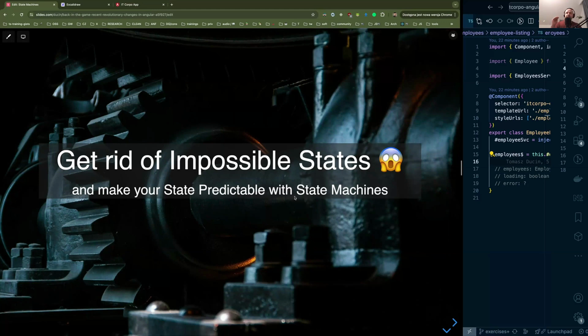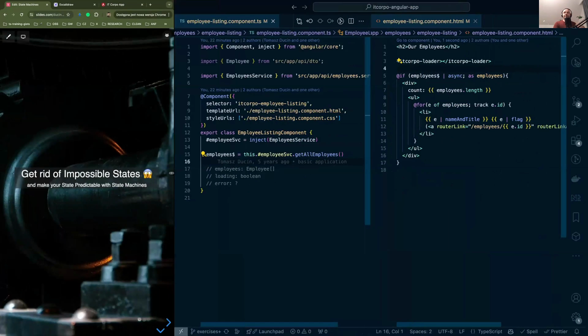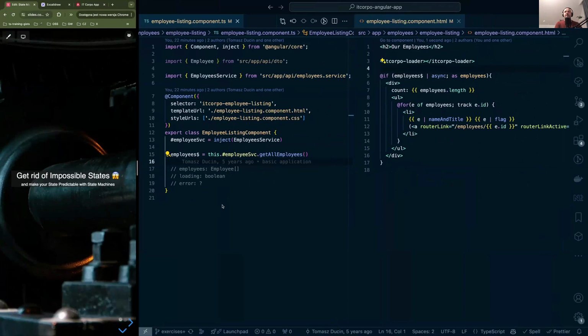So this is not going to be a presentation. I prefer to introduce patterns via live coding. I hope that you will enjoy it more, because this is going to be something that we will all witness how it's being introduced to us. So let me just refocus and resize the windows here.